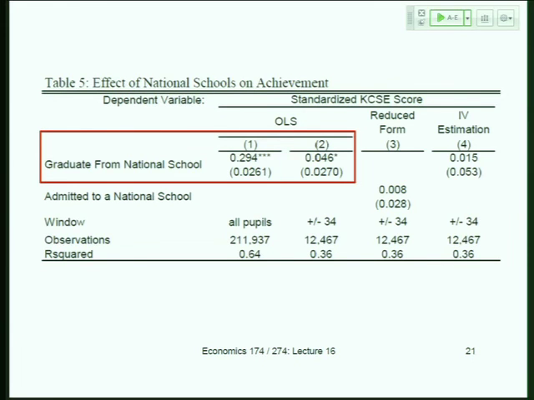It's 0.046. Now that's still not 0. We're going to get to a 0 in column 3 in one second. Why might that still not be 0? It's very small if it's 0.046, so why is it not 0? Look at how the variable's defined. That first row says graduate from national school. The second row says admitted to a national school. What is going on there?